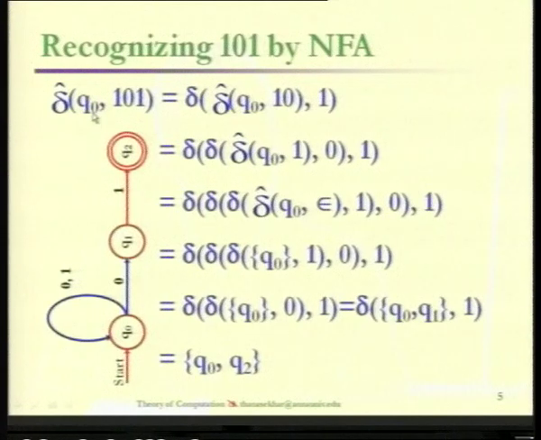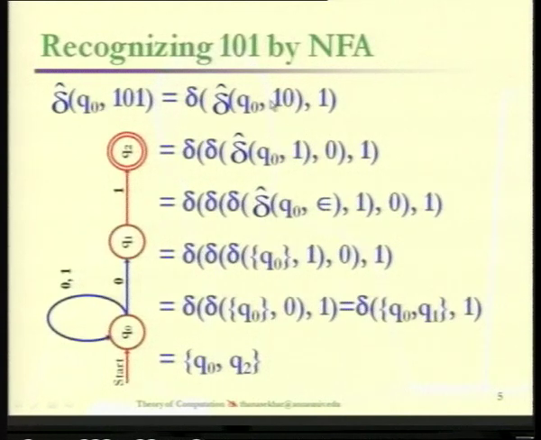We start with q0, which is the starting state of the given non-deterministic finite automata. The string to be verified is 101, and it is to be divided into xa. What x is here is 10, and a is nothing but 1.